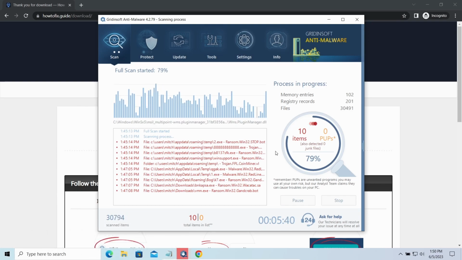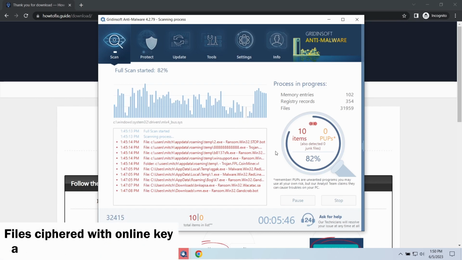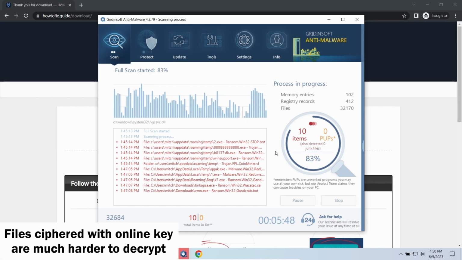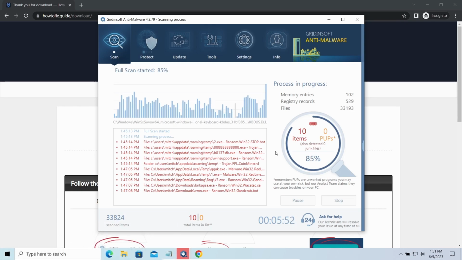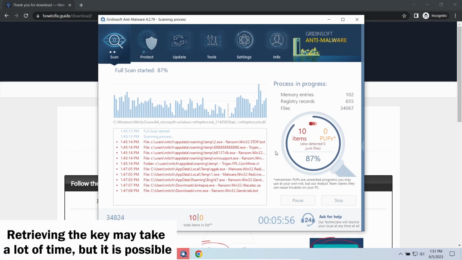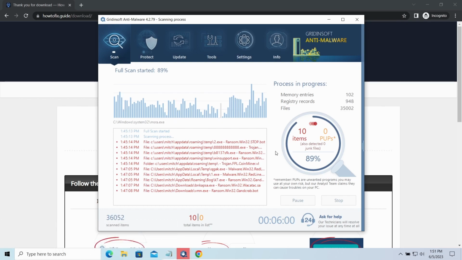The difference between online and offline encryption keys directly influences your chances of success in file decryption. Online key is generated and stored on a common server controlled by cybercriminals. There is no way to get it, thus deciphering your files right away is not possible. You need to wait, in some cases for a pretty long time. Keys may leak, law enforcement may arrest the hackers and release all the keys, or specialists may find a vulnerability in the encryption mechanism and release an effective decryptor. There is plenty of room for hope.